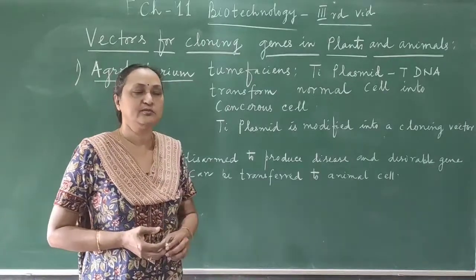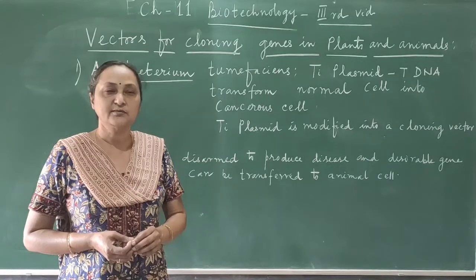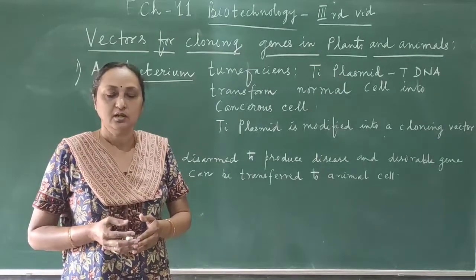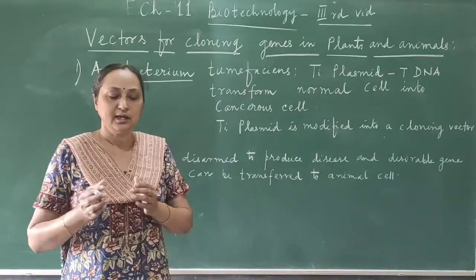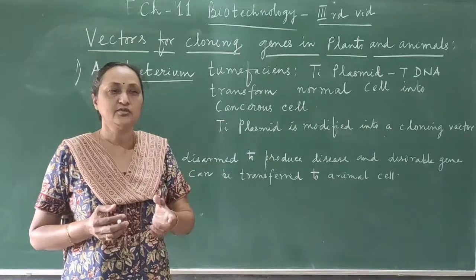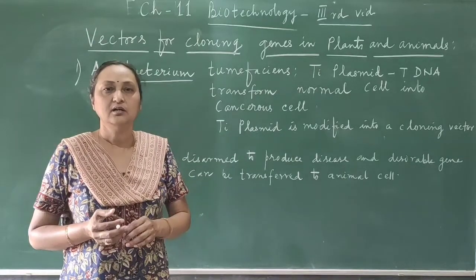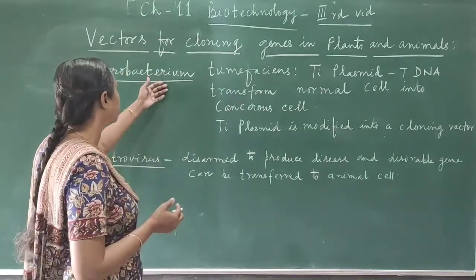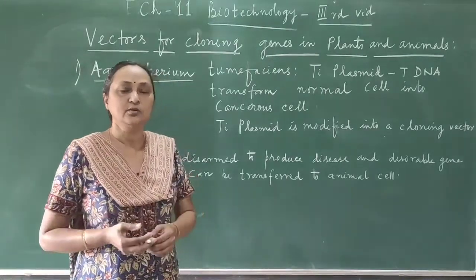The second example is the retrovirus. Retroviruses are responsible for causing many different diseases in animals. For example, take the AIDS virus. The AIDS virus is also a retrovirus, and it can produce AIDS in human beings. The DNA responsible for producing AIDS is cut, and in its place another gene of interest is incorporated. Now the virus, in place of producing AIDS, will transfer that DNA, and that DNA can express in the animal cell or the human cell. So this is the way these organisms having plasmids or vectors can be used for a beneficial role.